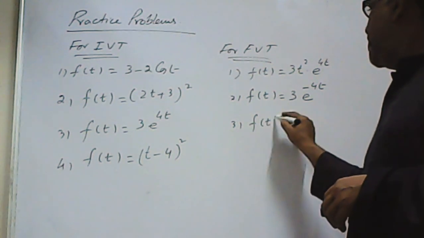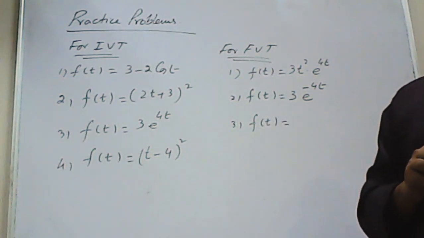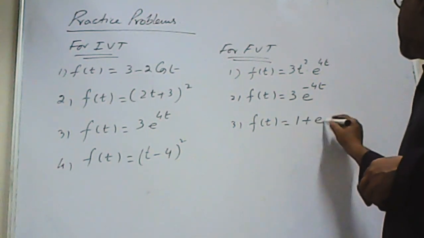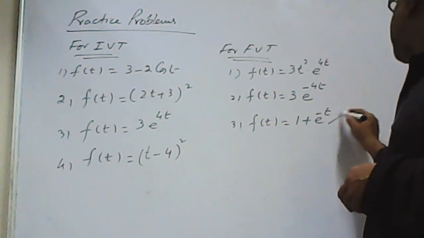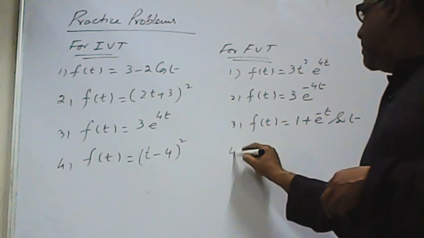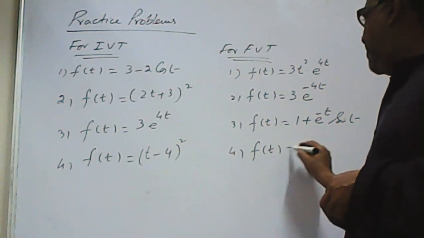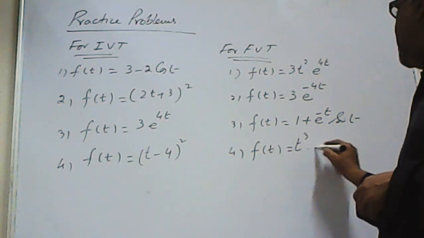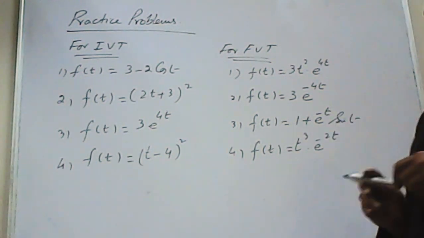Number 3, function of t is equal to 1 plus e power minus t sin t. Number 4, f of t is equal to t cube e power minus 2t.